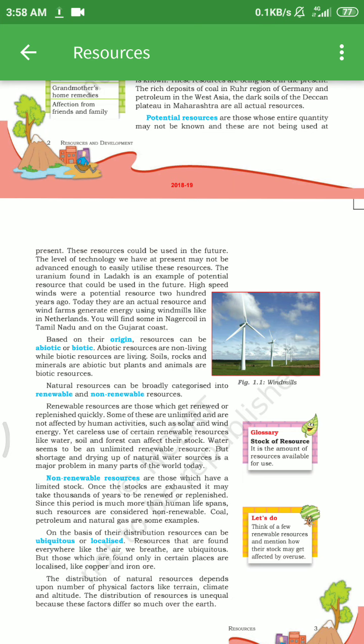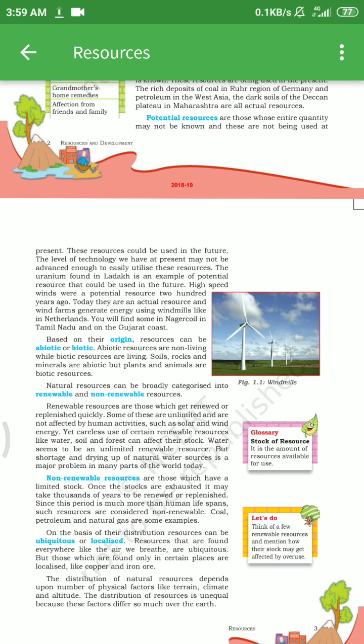Natural resources can be broadly categorized into renewable and non-renewable resources. Renewable resources are those which get renewed or replenished quickly. Some of these are unlimited and are not affected by human activity, such as solar and wind energy. Yet careless use of certain renewable resources like water, soil and forest can affect their stock. Water seems to be an unlimited renewable resource, but shortage and drying up of natural water resources is a major problem in many parts of the world today.